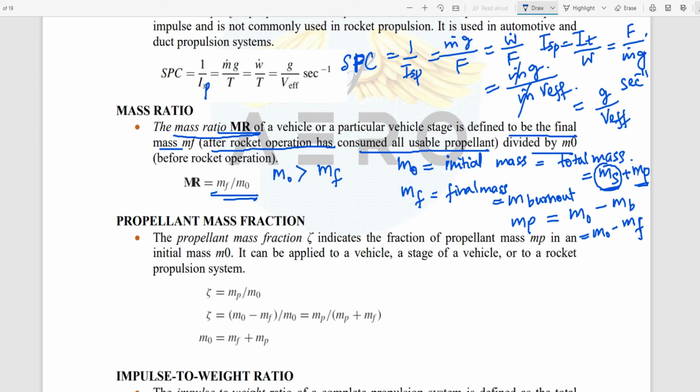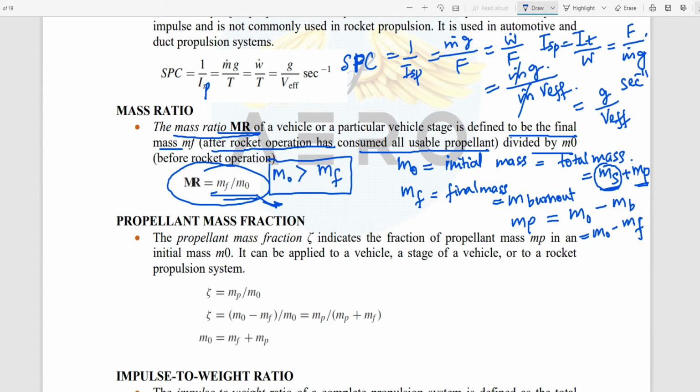So the denominator has the greater value and the numerator has the lesser value, so the mass fraction should always be less than 1. There was a question in GATE, what should be the values for that mass ratio? This is a concept again, because the initial mass, or the total mass, should always be greater than the final mass.